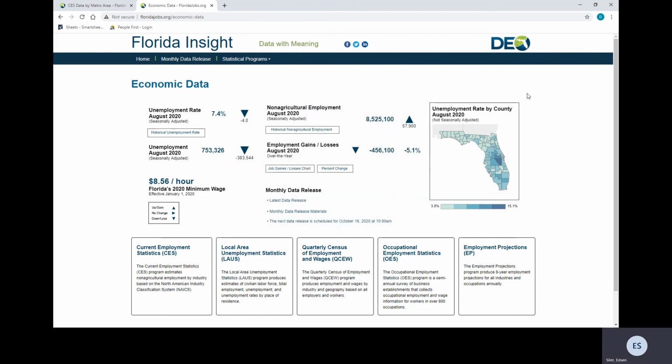On the main page, it also shows unemployment rate by county. You can hover over a specific county and get the unemployment rate for the month of August.